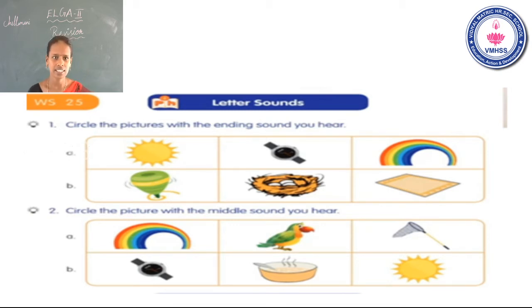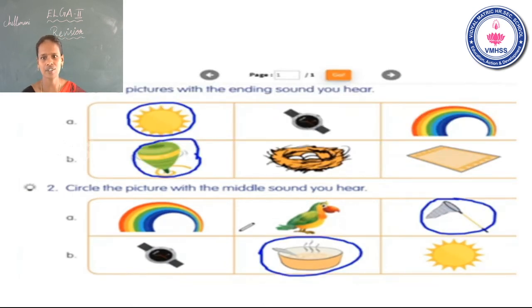Okay, students. Now we will check the answer. See the next slide. Yes, the first one answer is sun. The end sound is N. Second one, I told the end sound P. So the correct answer is top. Is that clear?